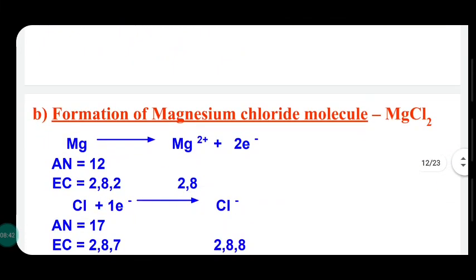Many examples we have to collect. Magnesium chloride, calcium oxide, aluminum chloride, etc. Many examples we have to collect, and the picture representation of the formations we also need to learn.